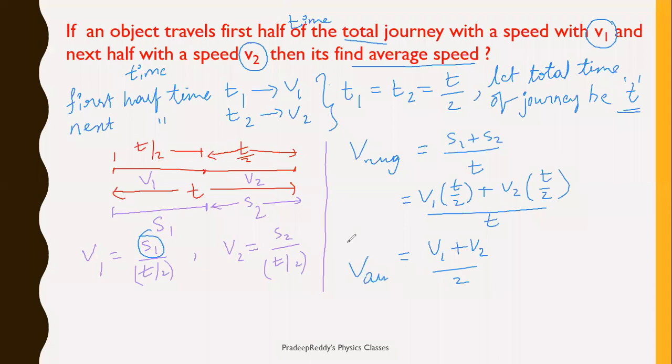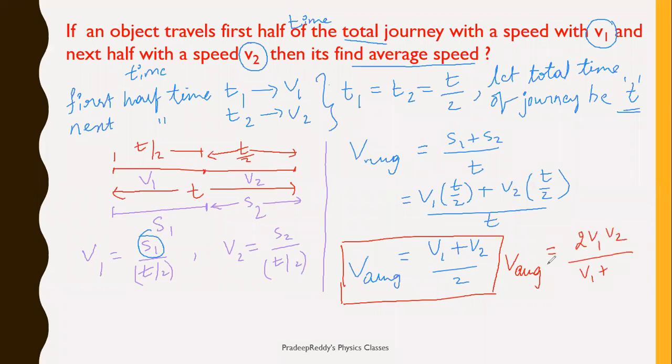And remember, this formula is used only if the body is traveling in equal times. If in the first half time and in the next half time the body travels with particular speeds v1 and v2, then only you can use v average as (v1 plus v2) by 2. Suppose the first half distance and next half distance it is traveling with speeds v1 and v2, then in such cases you will write v average as 2v1 v2 divided by (v1 plus v2). Remember these two conditions.